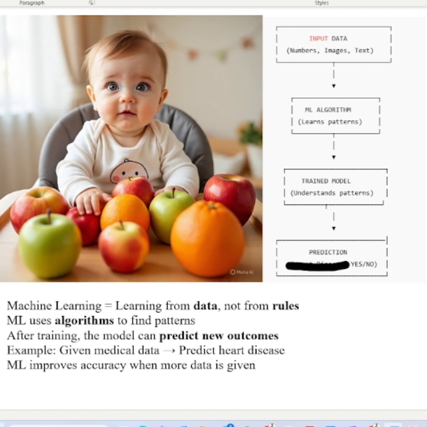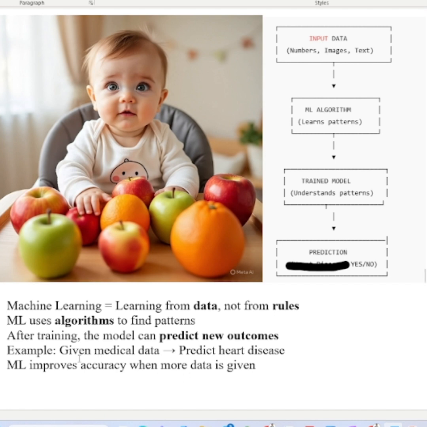So I can say what machine learning is. Machine learning means learning from data, not from rules, right? Here the machine learning algorithms find patterns. Once the model is trained, it can predict new outcomes, right? Machine learning improves its accuracy when you feed more data to it, right?